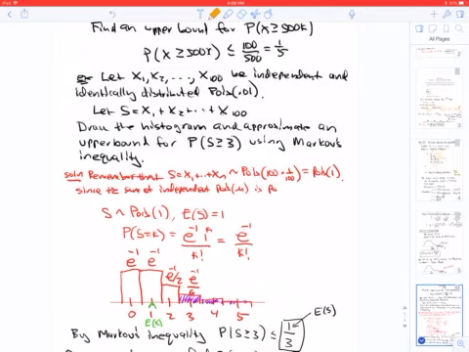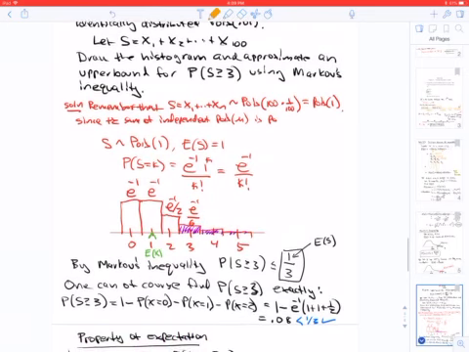Another example: if X1 to X100 are independent, identically distributed Poisson, remember that the sum of independent, identically distributed Poisson is Poisson. So we would know that S is Poisson of 100 times 0.01, or S is Poisson 1. The question is, draw the histogram and approximate an upper bound for the probability that S is greater than or equal to 3 using Markov's inequality.